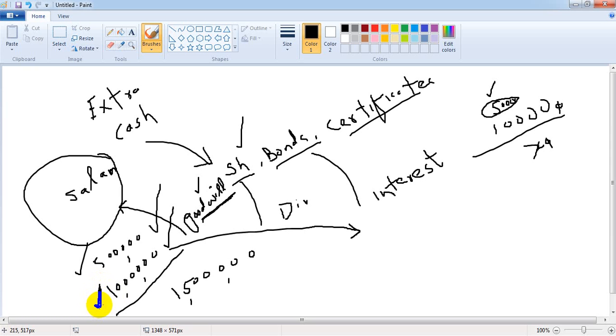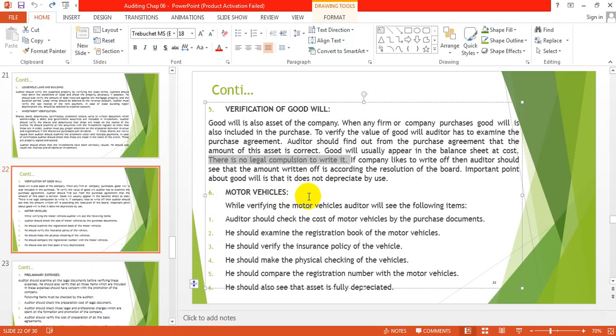So if the company is going to write off the goodwill, then the auditor will check that the amount written off is according to the resolution of the board. There will be a meeting of the board of directors and they will pass a resolution and they will write off this goodwill according to the resolution. An important point about goodwill is that it does not depreciate by use. Goodwill, good name, is not subject to depreciation by use. It will not depreciate with the passage of time or with use.